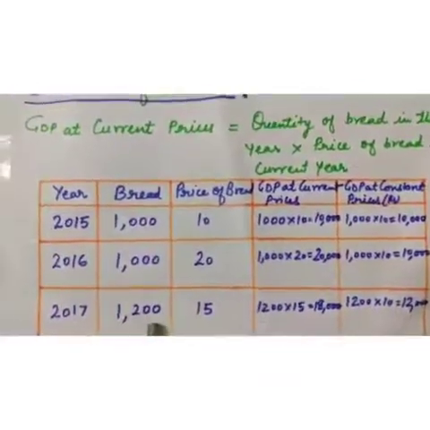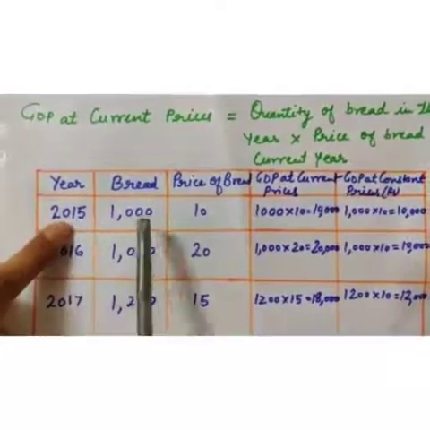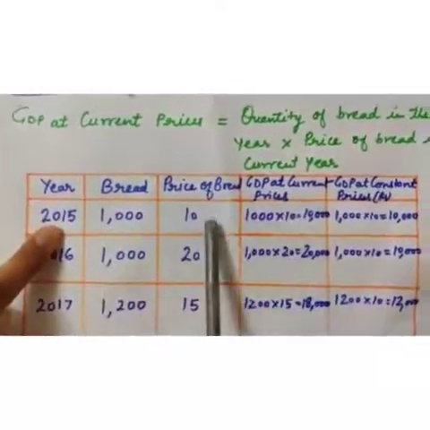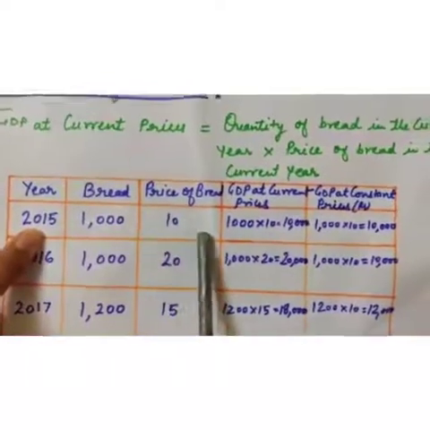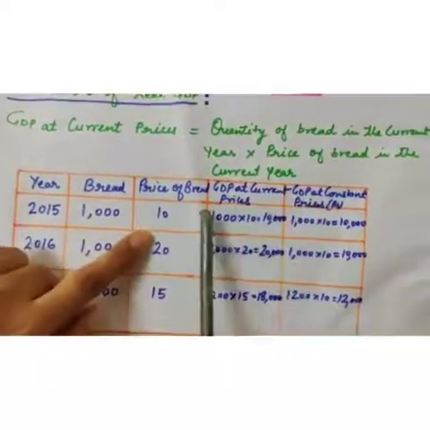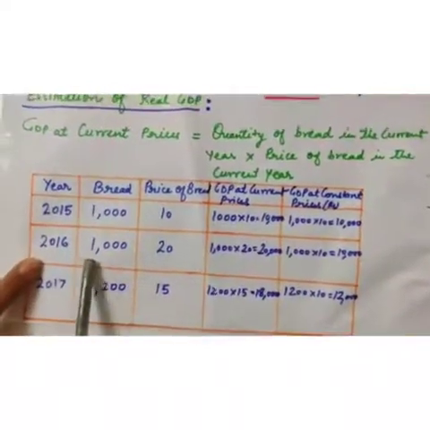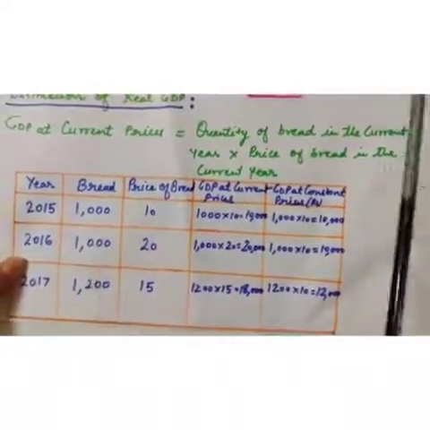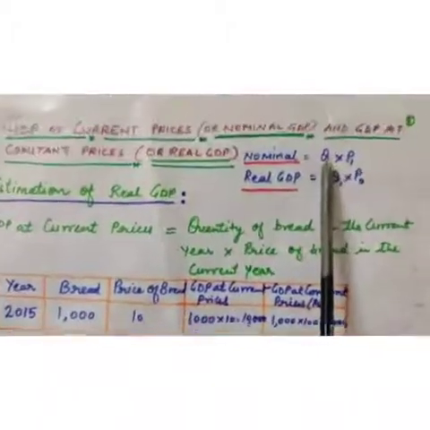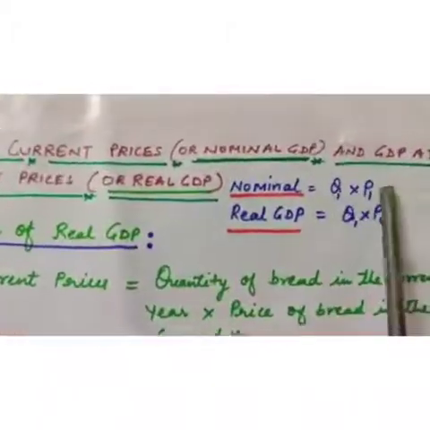Units of bread in 2015 is 1000, in 2016 is 1000, and in 2017 is 1200. In 2015, units of bread are 1000 and price of bread was 10 rupees, so GDP at current price will be 10,000 rupees. In 2016, units are the same, so nominal GDP changes only owing to change in price.